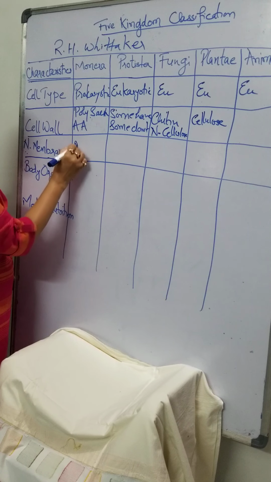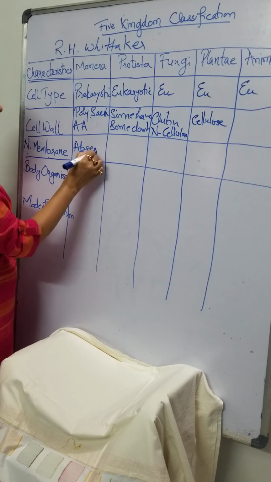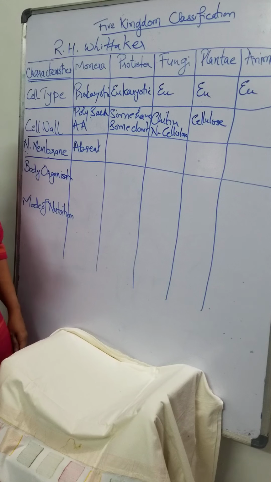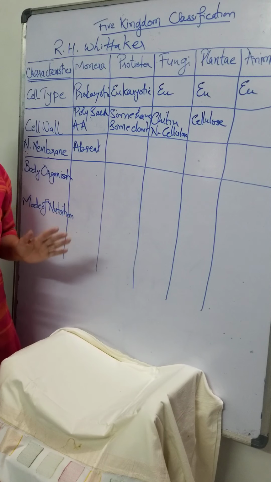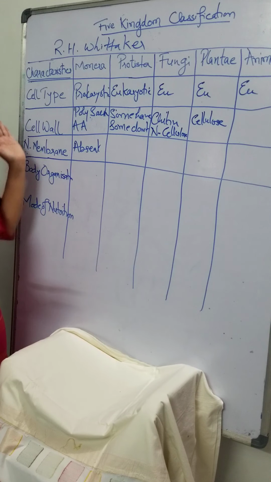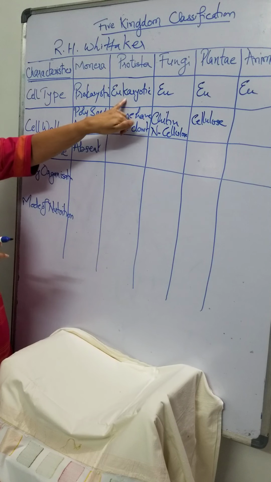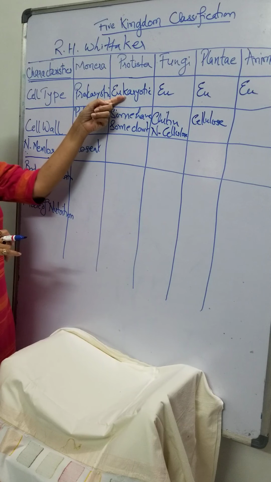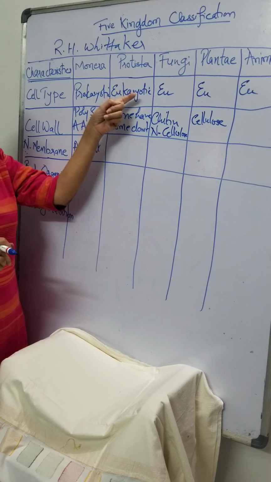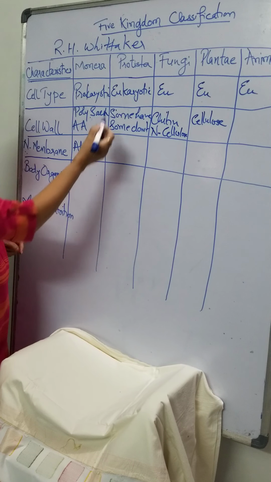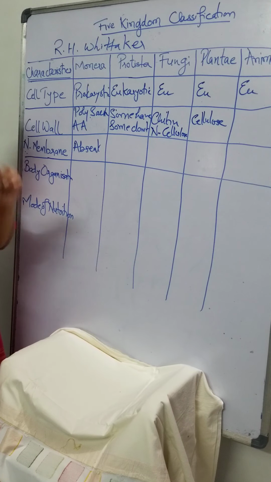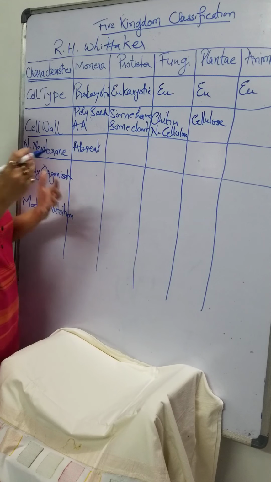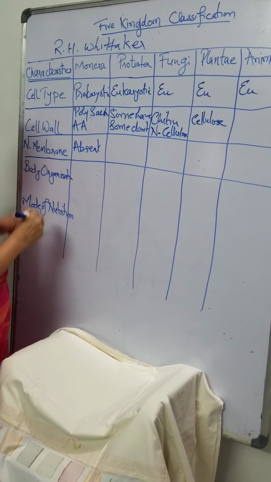So nuclear membrane is absent in Monera. There is no nuclear membrane in Monera. But yes, as here we have seen, what is the meaning of eu? Eu means true. Karyon means nucleus. So the true nucleus will definitely have a nuclear membrane enclosing the chromosomes on which the DNA is situated.